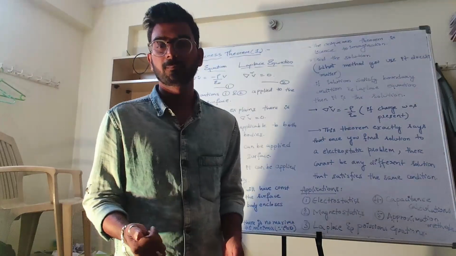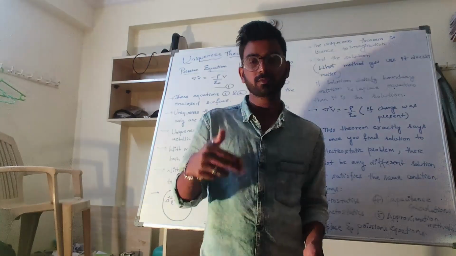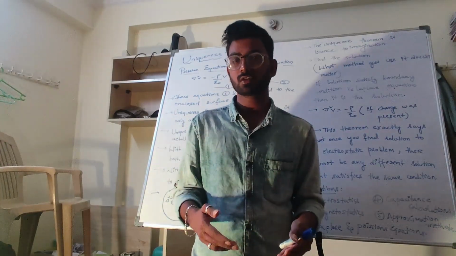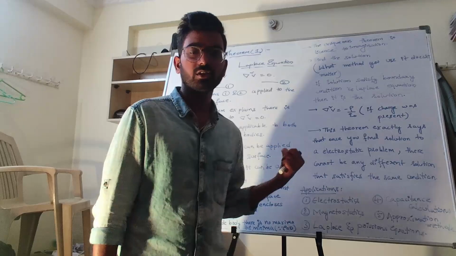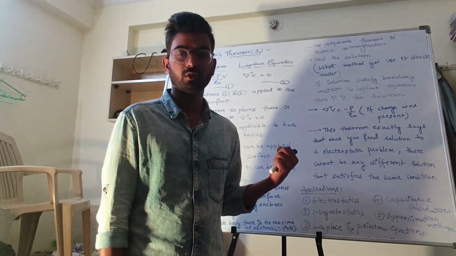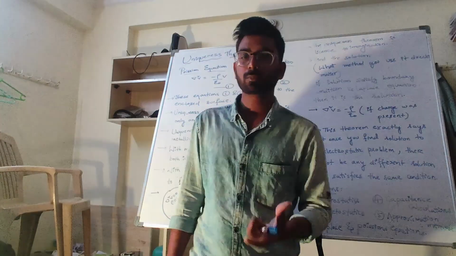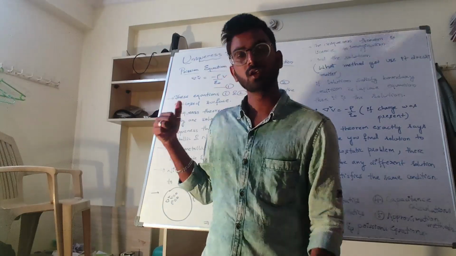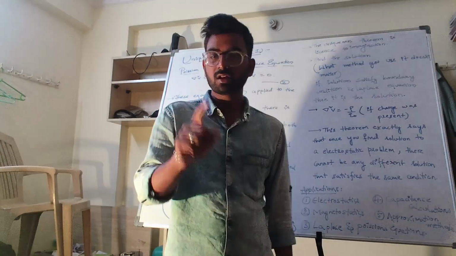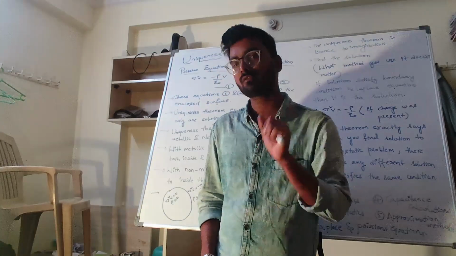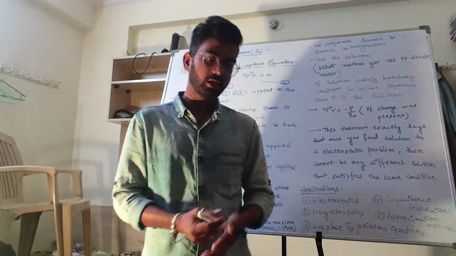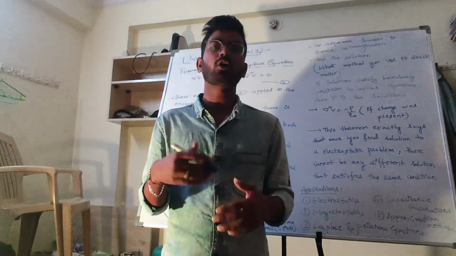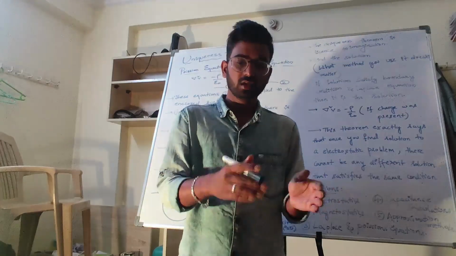So Q by V means charge by potential. In the denominator you have a potential, V. What is meant by V? Potential. So to calculate V, you will use this Laplace uniqueness theorem. If you are given a problem and it satisfies this uniqueness theorem, then you can judge that it will have only one solution, only one value. So without solving the problem, without integrating, without using complicated methods, you can easily find that it has a single value.